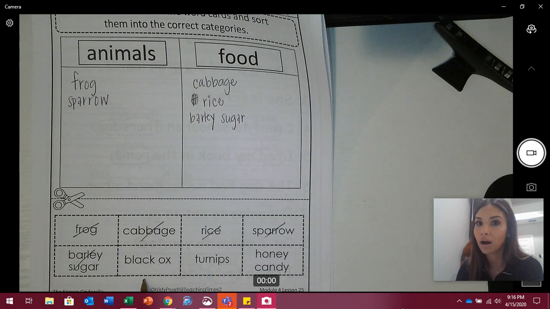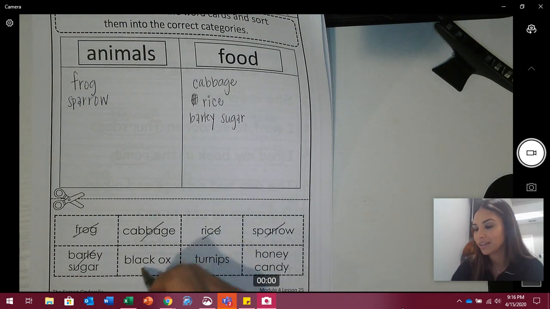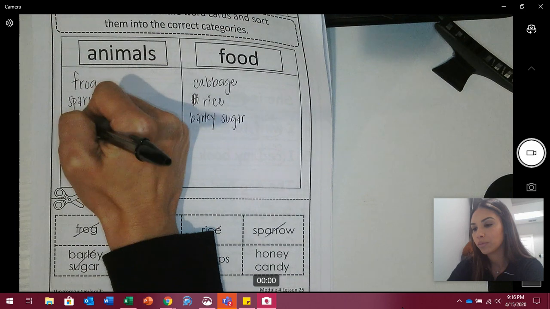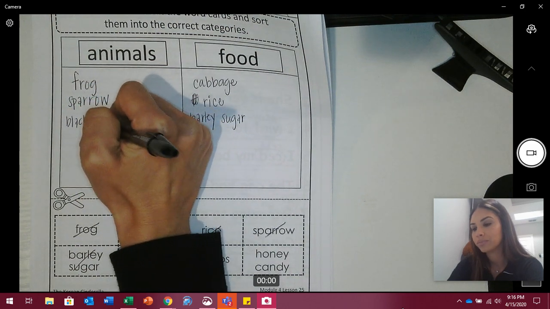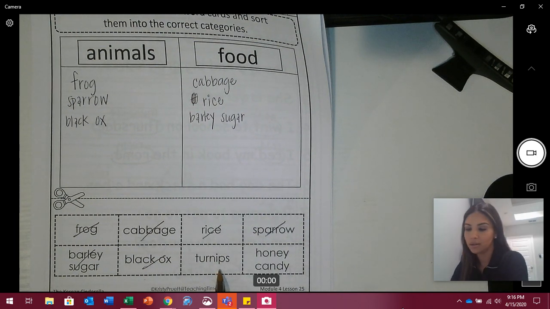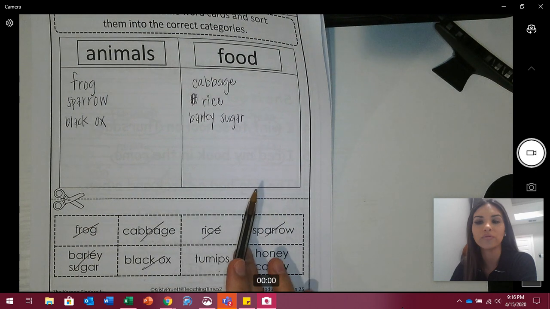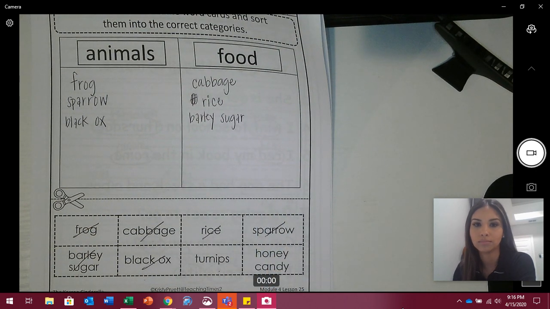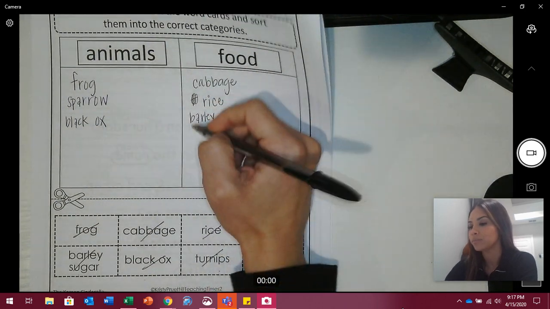Is a black ox an animal or food? Yes, animal. Cross it out. Write it on our animals side. Then we have turnips. Are turnips animals or food? Food. Yes. So cross it out and write turnips.